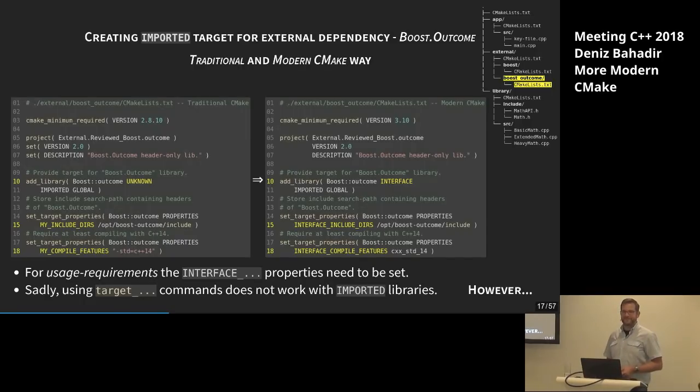Any more questions? Well, in this case, I have a question. Okay, go ahead. In our company, we are required to use one specific C++ version, still C++11. You showed that we should always pass the requirements into the target. What's the preferred way with specific rule sets for a company?